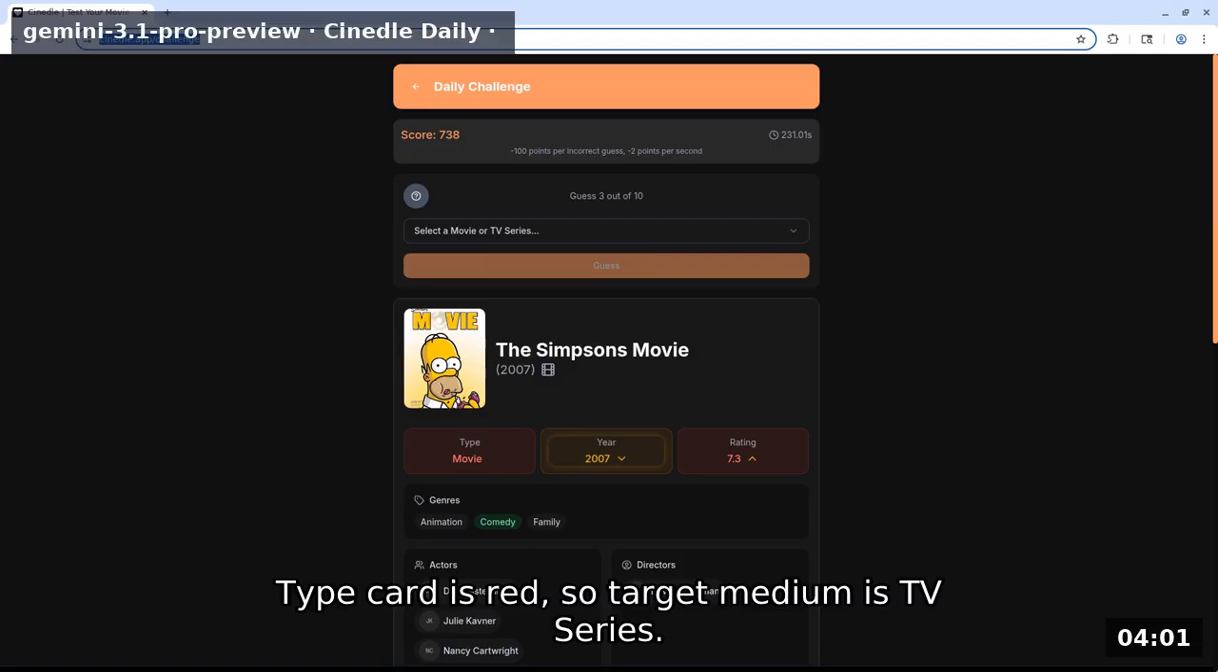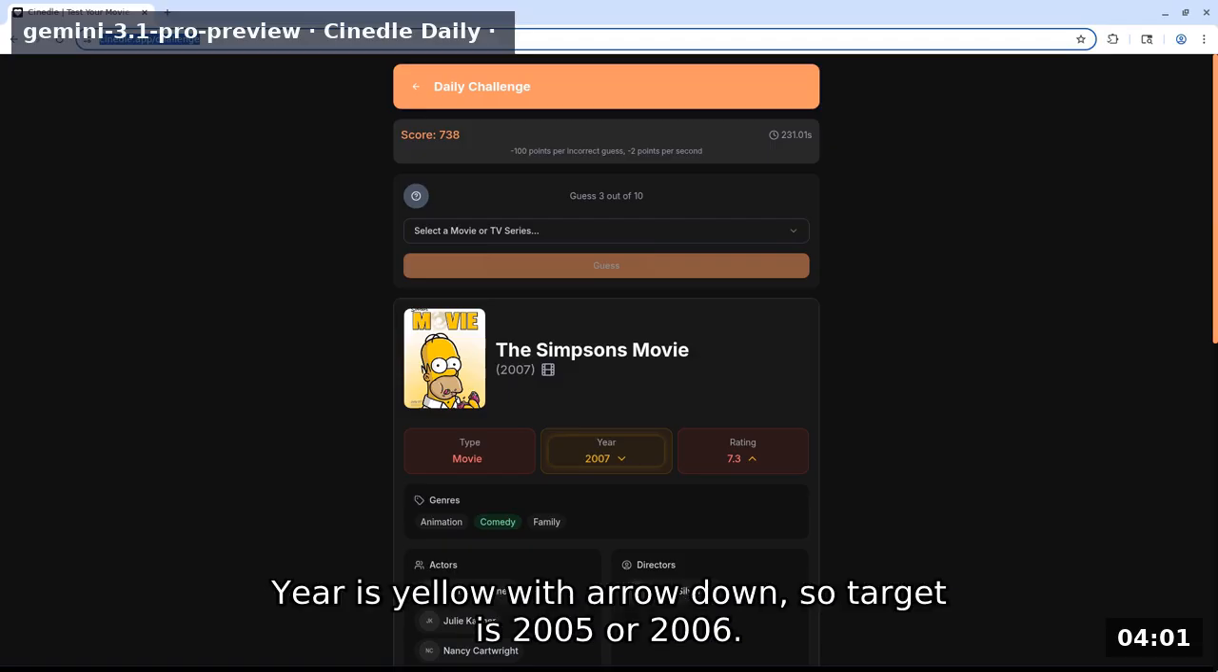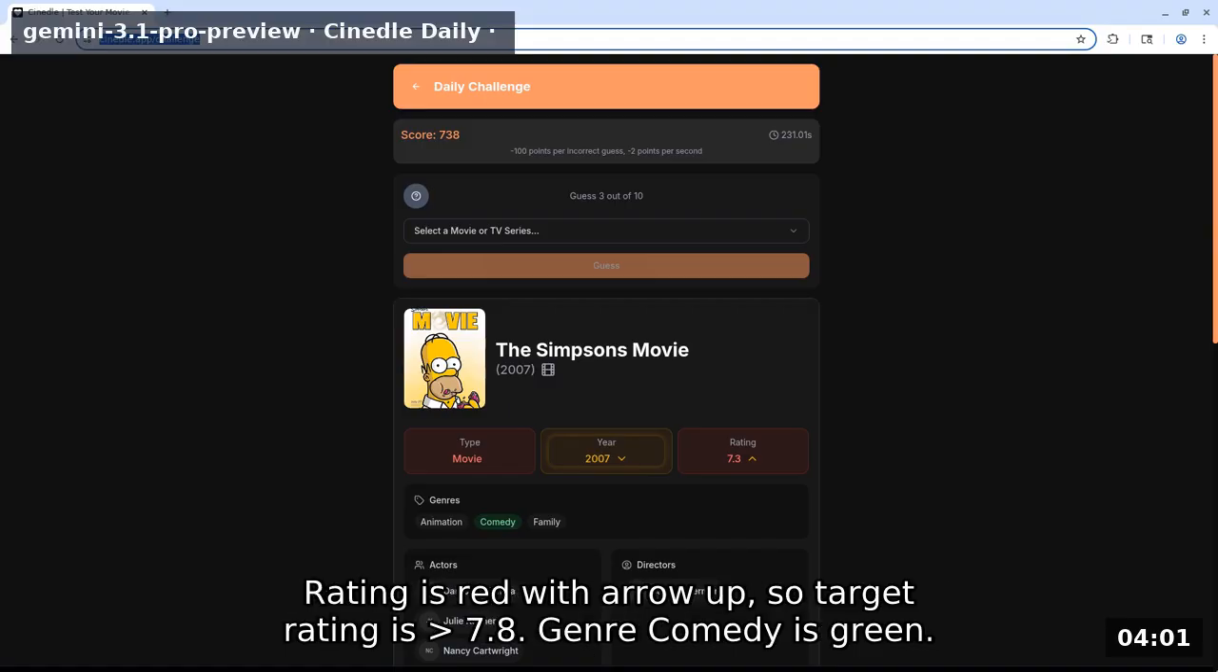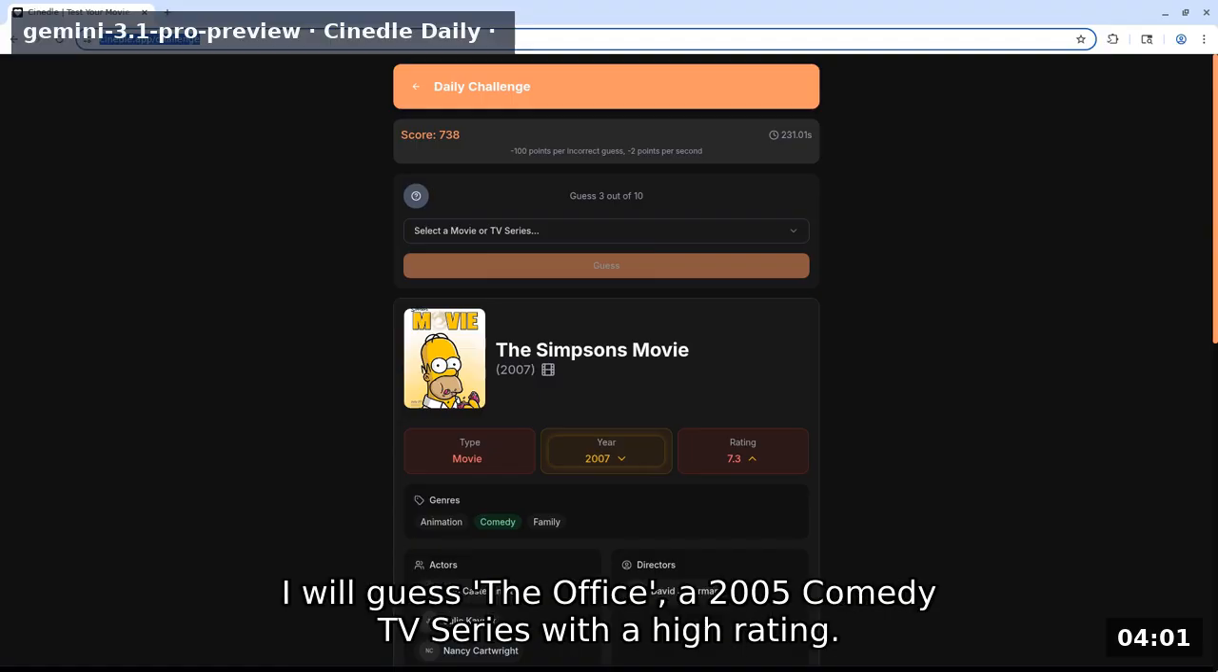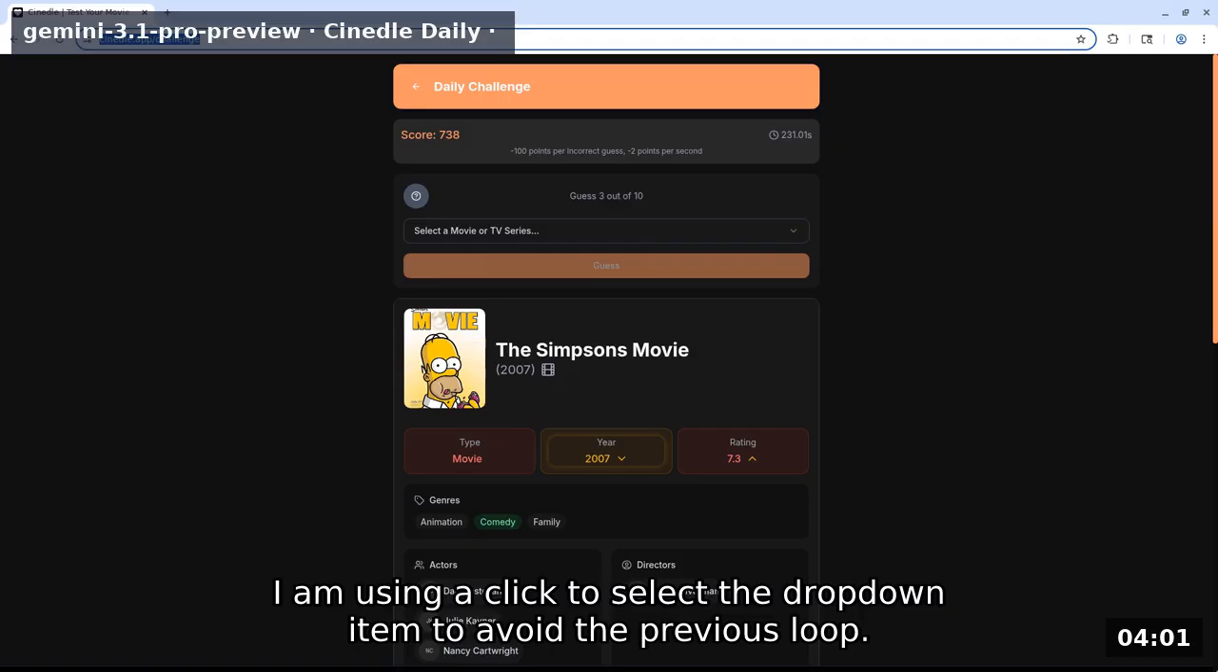Type card is red, so target medium is TV series. Year is yellow with arrow down, so target is 2005 or 2006. Rating is red with arrow up, so target rating is higher than 7.8. Genre comedy is green. I will guess The Office, a 2005 comedy TV series with a high rating. I am using a click to select the drop-down item to avoid the previous loop.